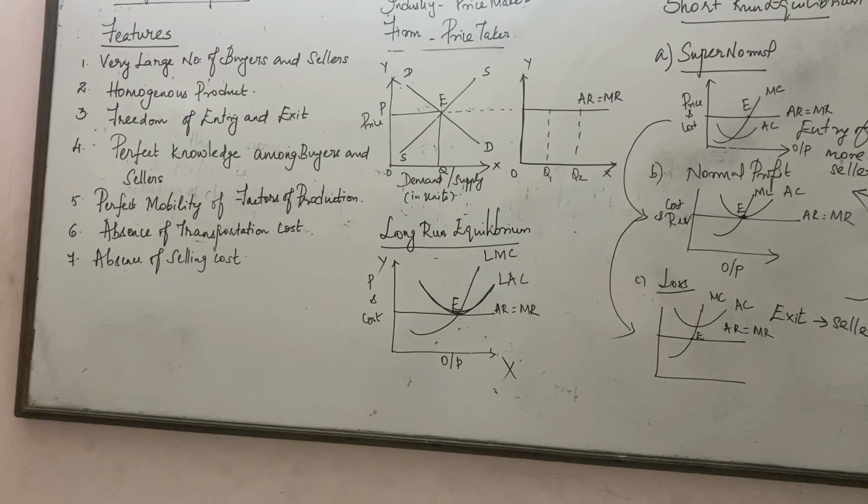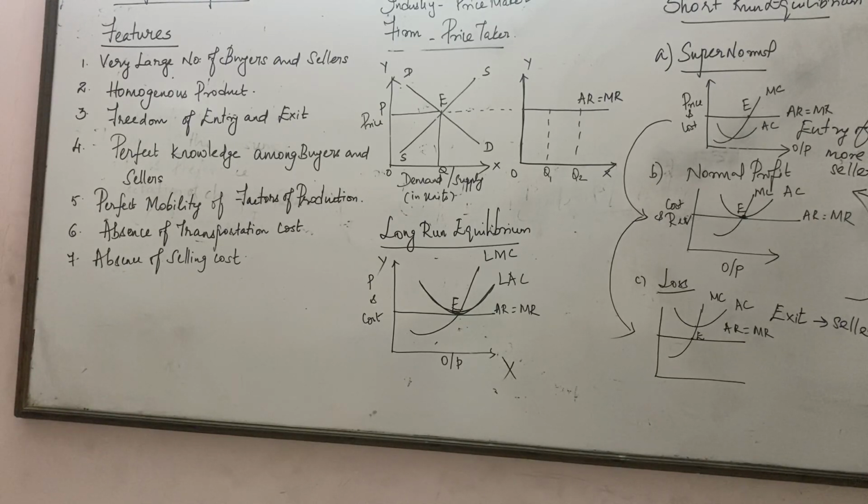Freedom of entry and exit. So that there is no artificial or natural barrier for any firms to enter and exit. If anyone sees there is going to be an abnormal profit, yes, we could see that more sellers start entering the market, and when they see abnormal loss, no one likes to enjoy loss. So what might happen? The sellers might start exiting from the market.